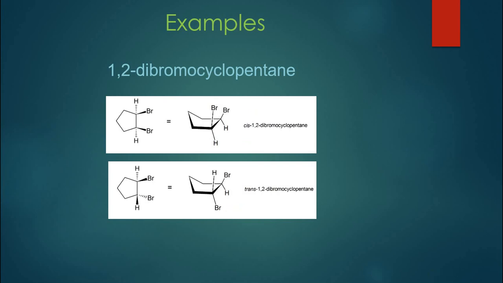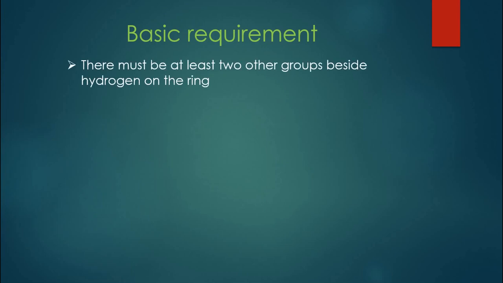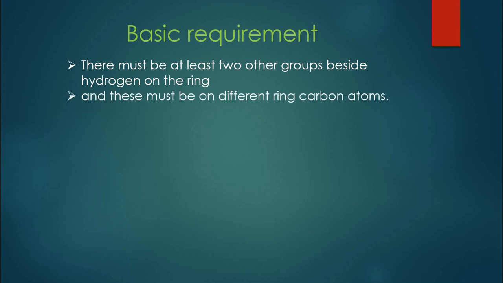So in other words, the necessary condition for any cyclic compound to show geometric isomerism is that there must be at least two groups other than hydrogen on the ring, and these two must be on different carbon atoms of the ring.